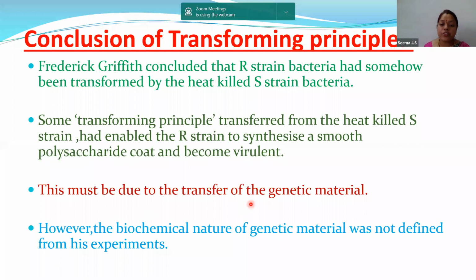Now, this must be due to the transfer of genetic material. So the word genetic material came into the picture.